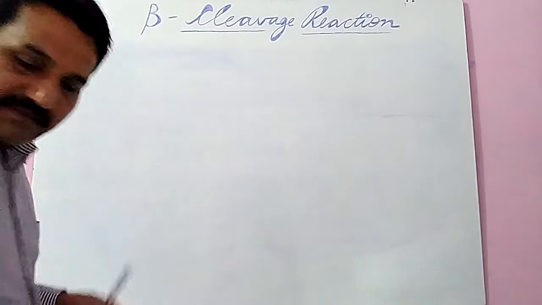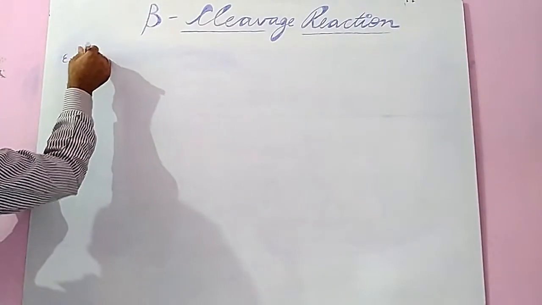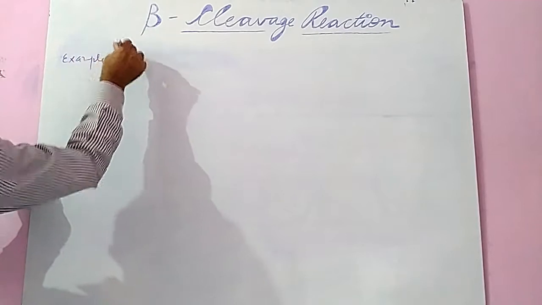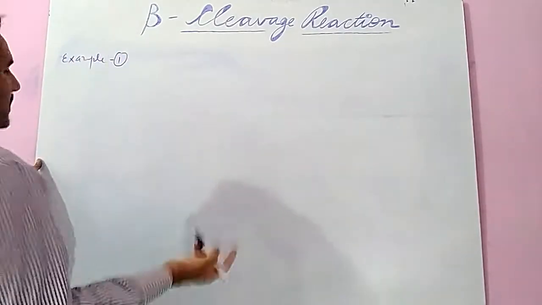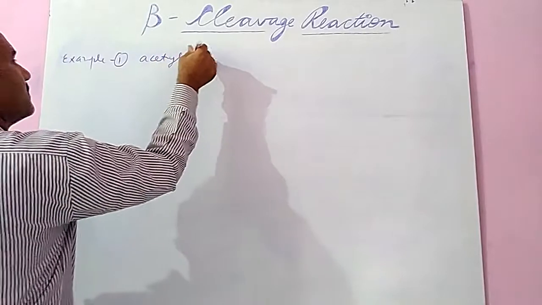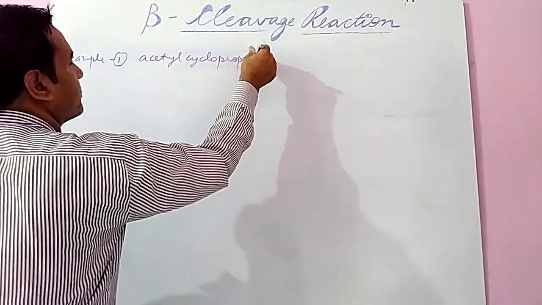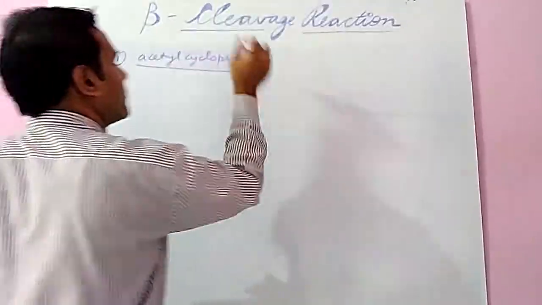Now we can explain this beta cleavage by a few examples. I will take example 1, a cyclopropane system, acetyl cyclopropane.